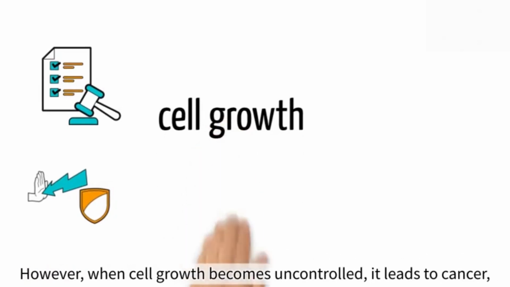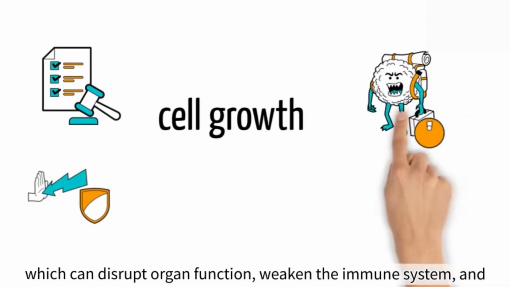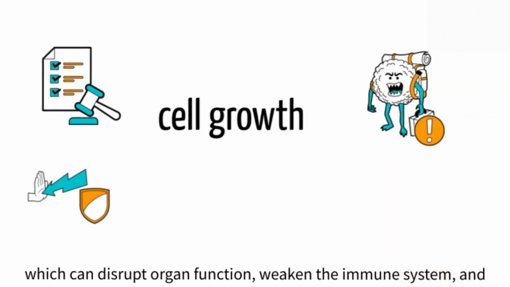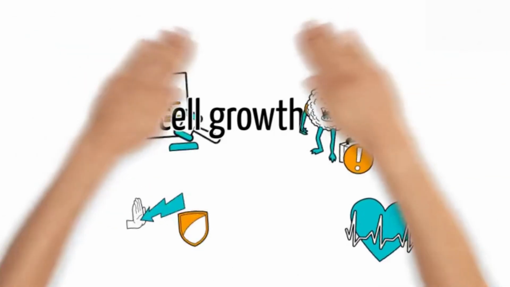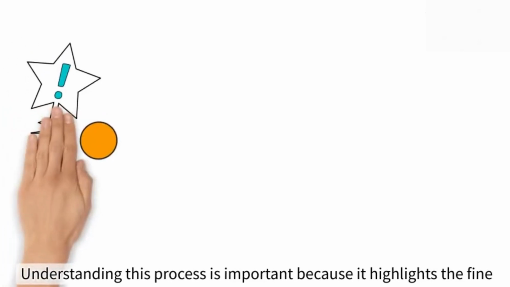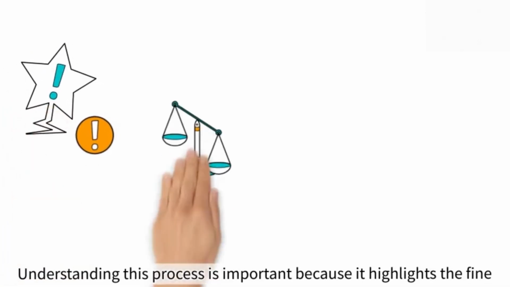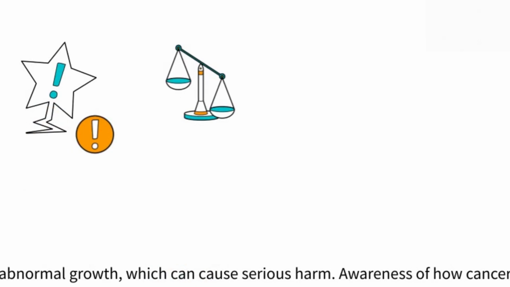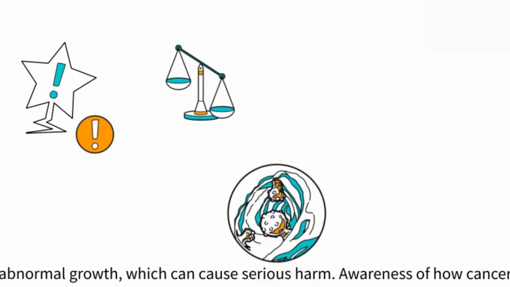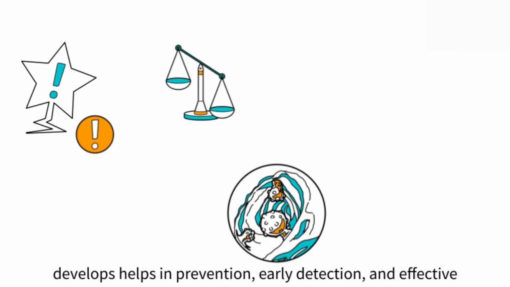However, when cell growth becomes uncontrolled, it leads to cancer, which can disrupt organ function, weaken the immune system, and threaten life. Understanding this process is important because it highlights the fine balance between healthy cell division, which sustains life, and abnormal growth, which can cause serious harm.